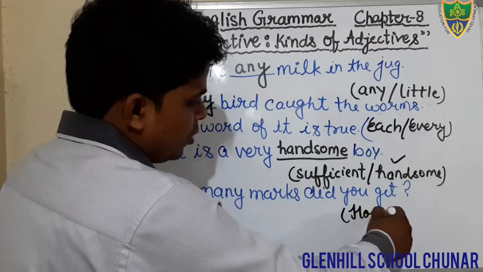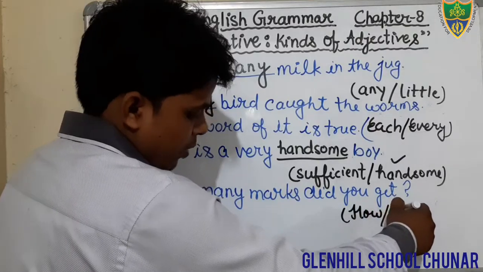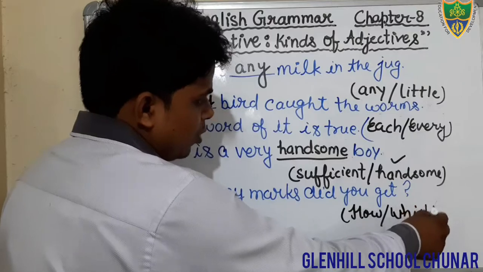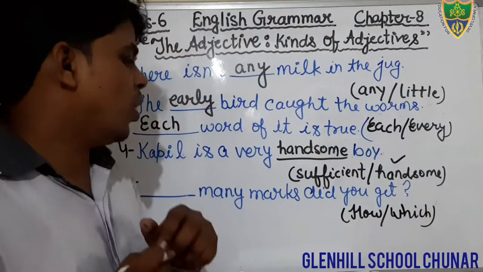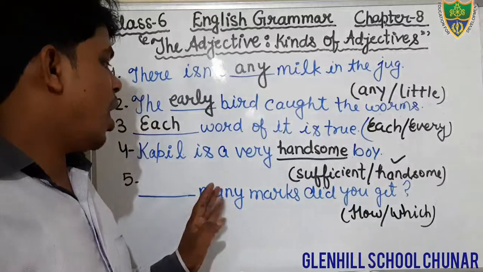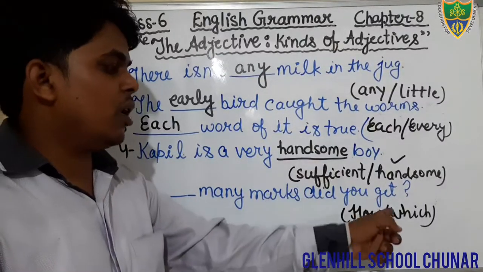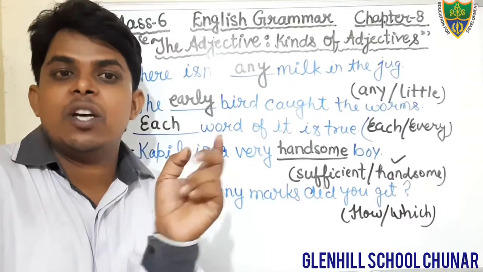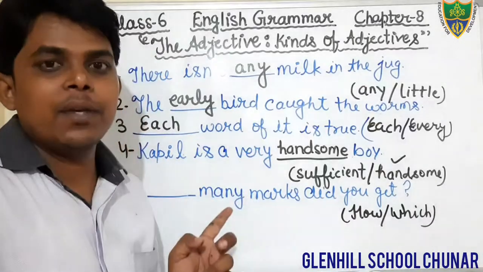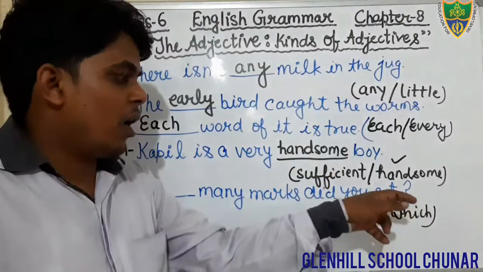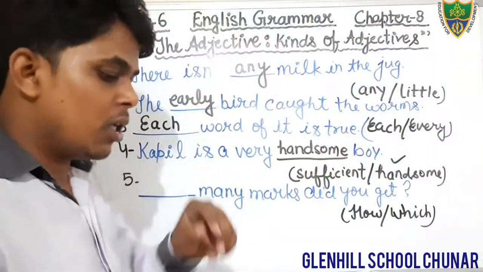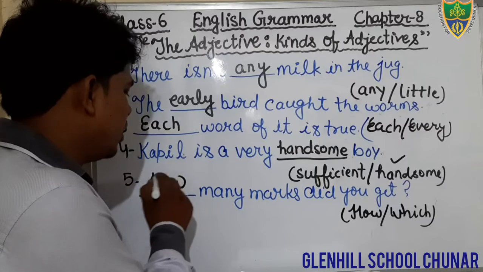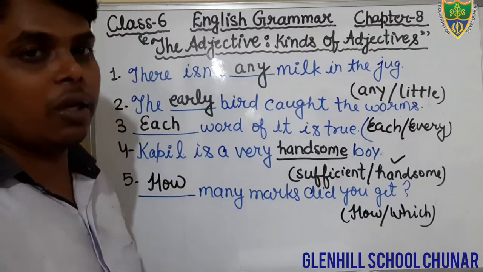There are two options. How and which. That is interrogative adjective. Just see what we will fill. How many marks did you get or which many marks? We cannot use which with the word many. Therefore, that is wrong. And what would be the most appropriate? How. How many marks? Yes, students, you will fill the word how in the given blank.